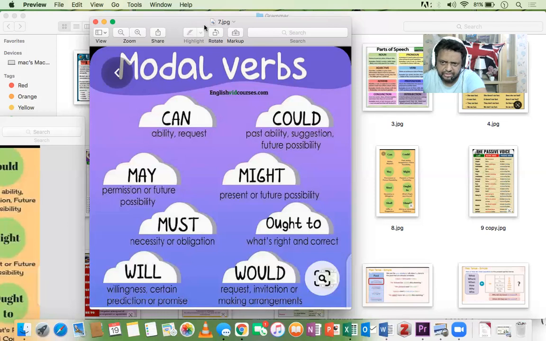And then when we talk about obligation, obligation could be like we must respect our parents, we must respect our elders, or religious obligations from any religion, so that comes under must as well. Like for any religion, we must pray on Friday, we must go to mosque on Friday. We must go to temple on Thursday or any day. We must go to church on Sunday. So any religious obligation comes under must as well.